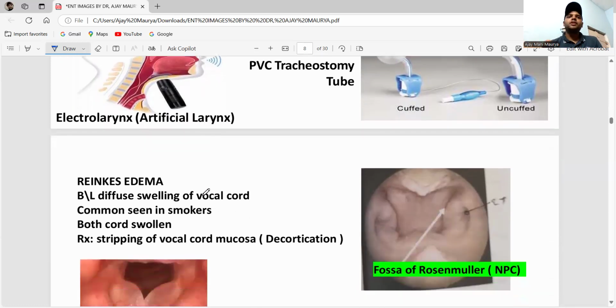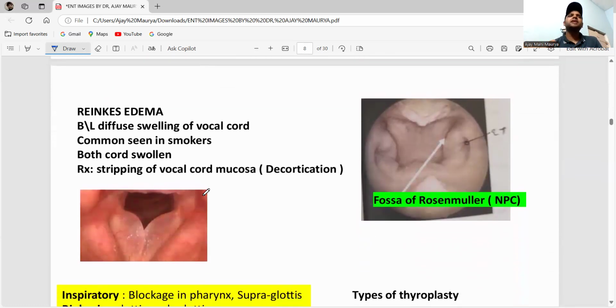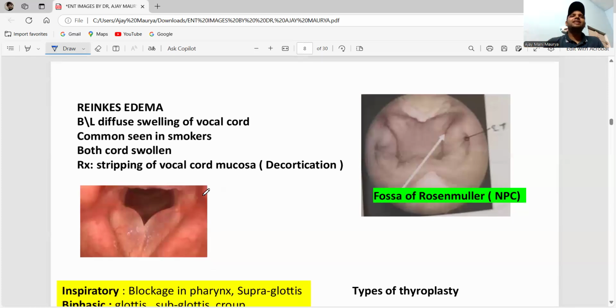Okay, now. So next one, guys. This is Reinke's edema. Reinke's edema is the bilateral diffuse swelling of the vocal cord. Bilateral diffuse swelling of the vocal cord is commonly seen in smokers. Both cords are swollen. Treatment is the stripping of the vocal cord, because that is the decortication.